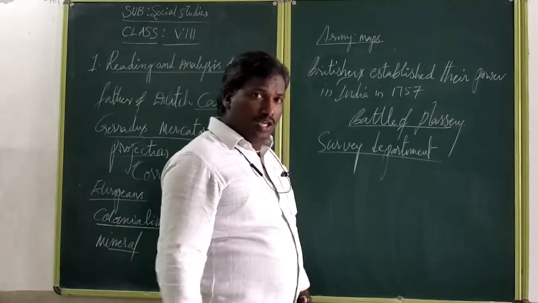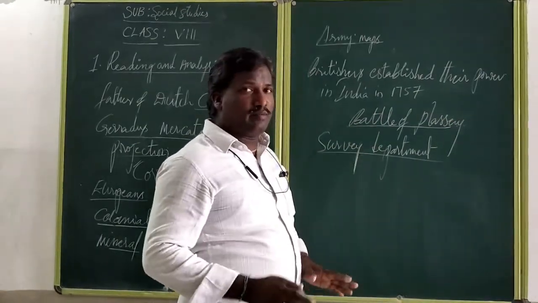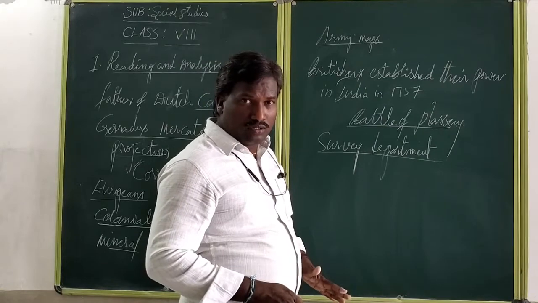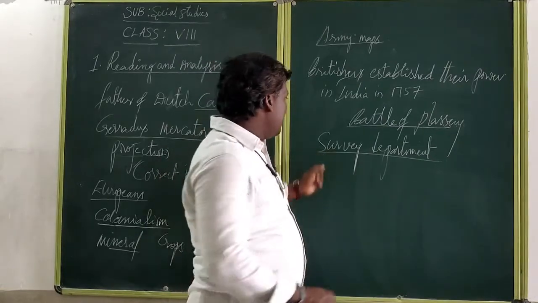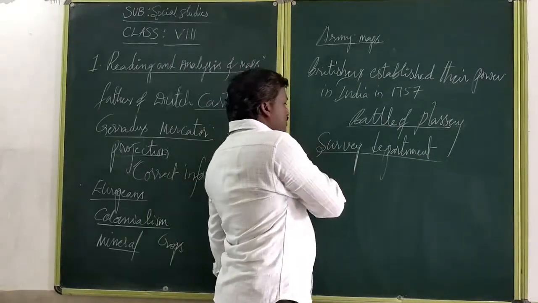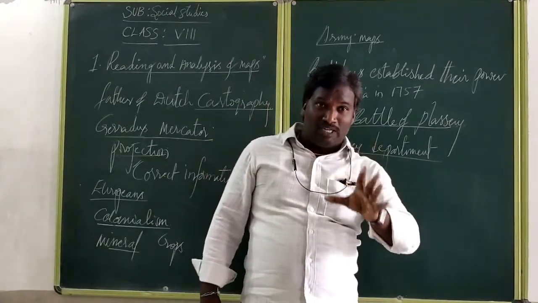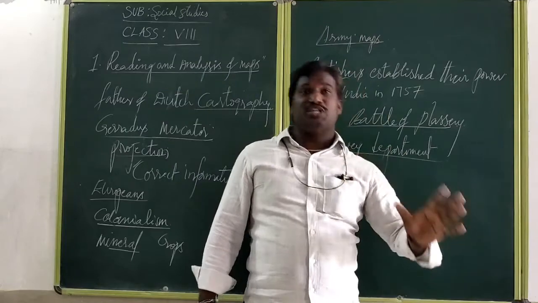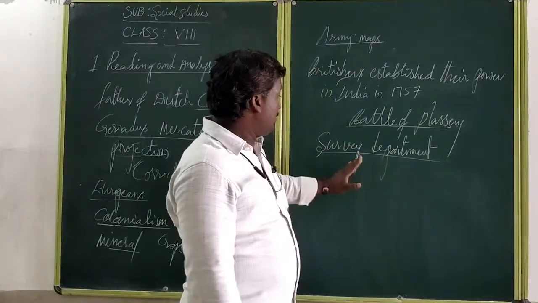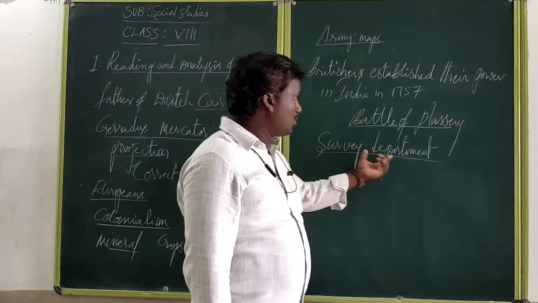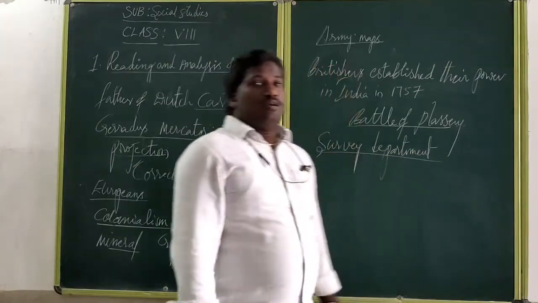Am I correct or not? Now also we have the survey department at the mandal level. Therefore, the main duty of the survey department is to survey the entire land, where the government land is, where the registration land is, everything. For that purpose, a survey department was established by the British.